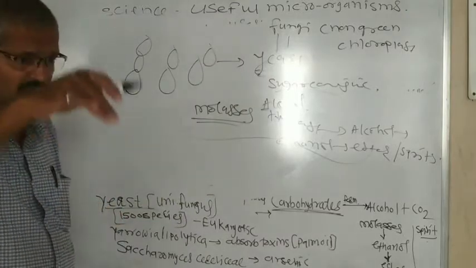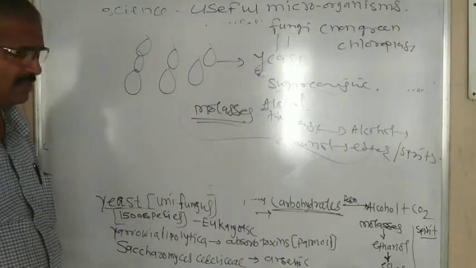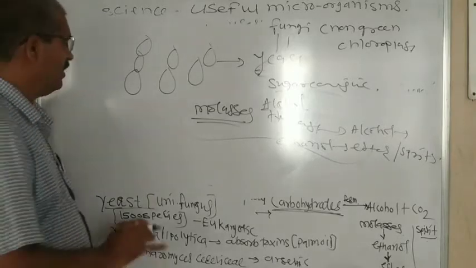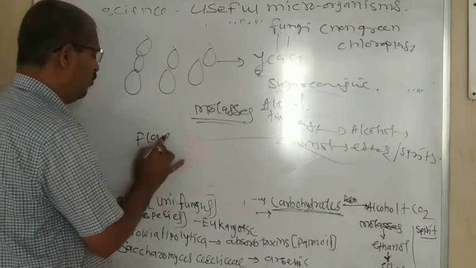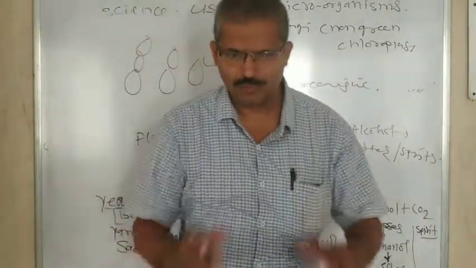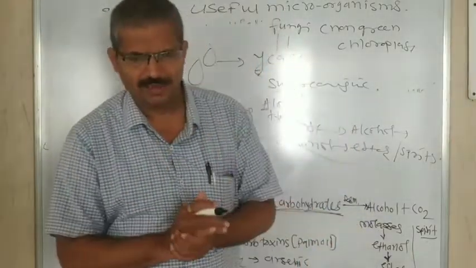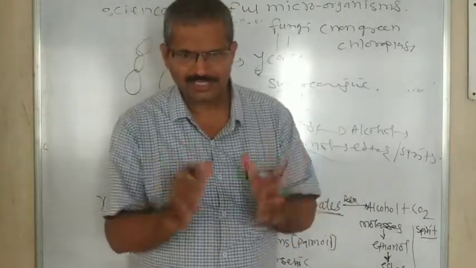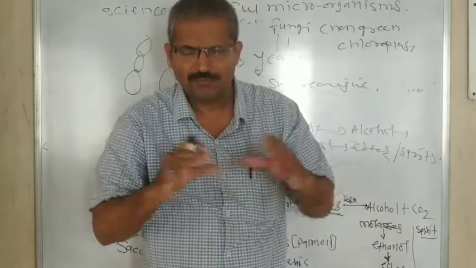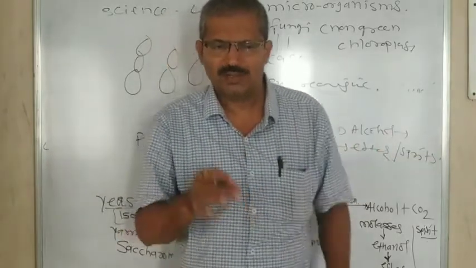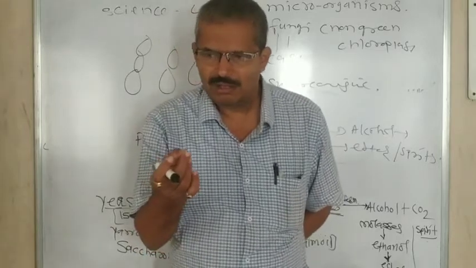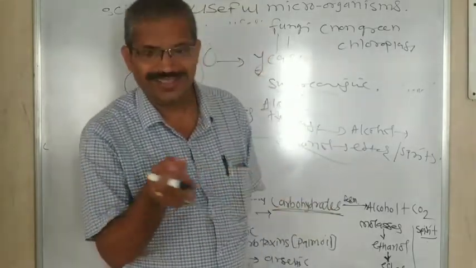So yeast cells ferment carbohydrates. This way yeast reacts with carbohydrates, even in the wheat gluten, means in the flour. For example, we prepare idli. To make idli, the rice flour needs to be fermented, kept for more than 8 hours. At that time your mother adds a little buttermilk or essence.